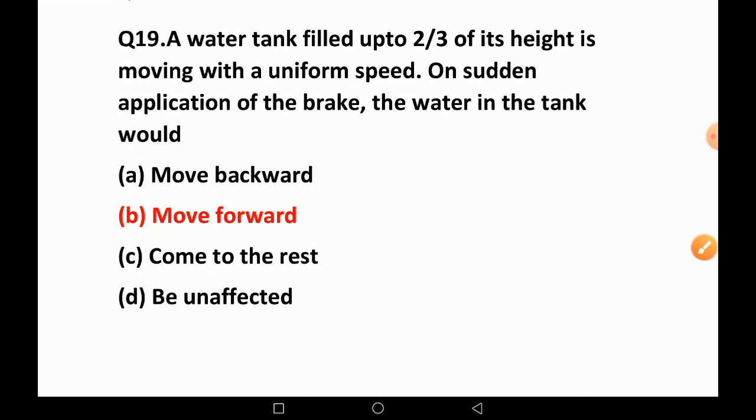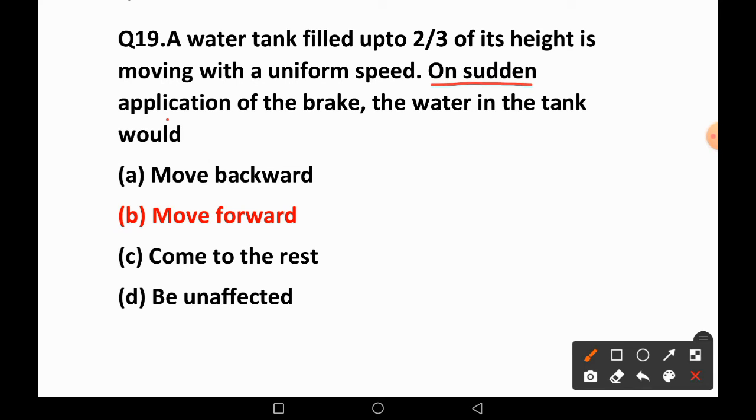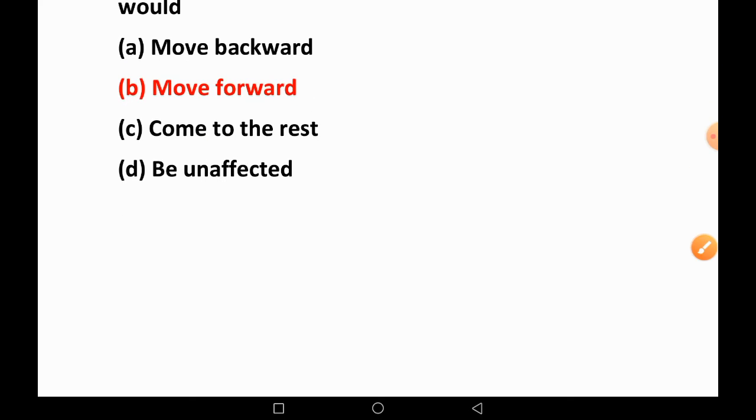Question number 19. A water tank filled up to 2/3 of its height is moving with uniform speed. On sudden application of brake, the water in the tank would move forward, by law of inertia.